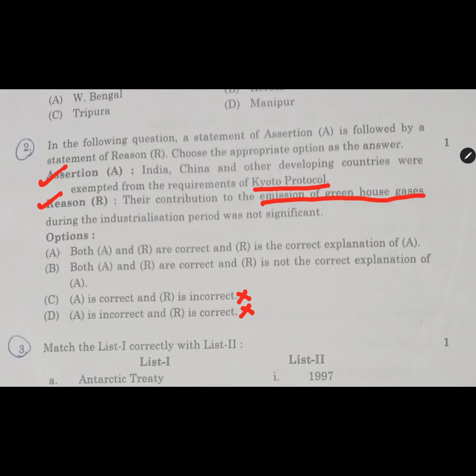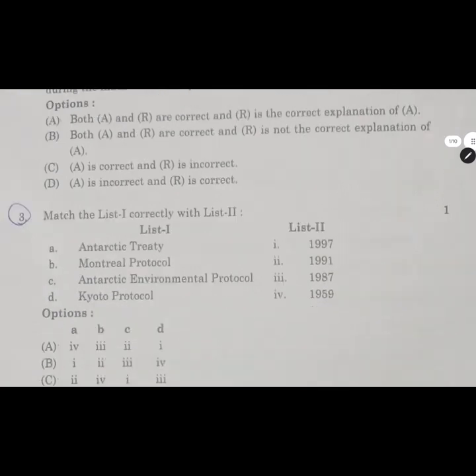Now we have A and B. Now we just need to check the relation. In the assertion they are talking about the Kyoto Protocol, and in the reason they are talking about emission of greenhouse gases, which was the aim of the Kyoto Protocol. So the two statements are interrelated. So we have the answer as A, because it is the correct explanation, not the incorrect one. This is the trick you can follow in assertion reason questions. This will be easy for you.